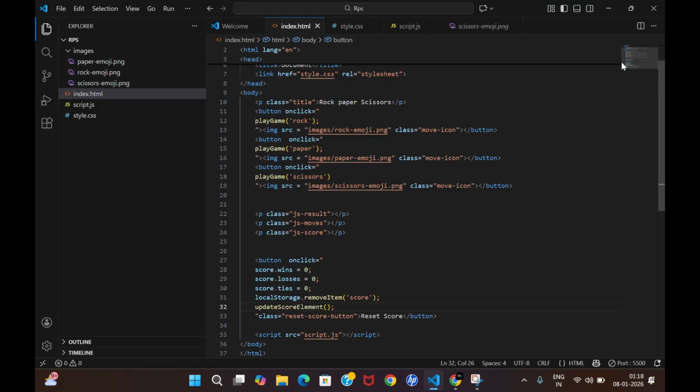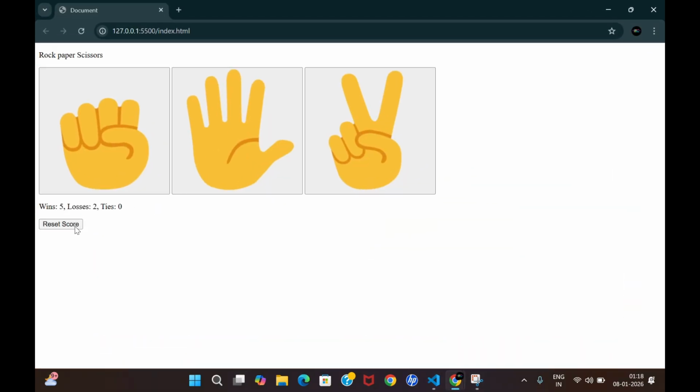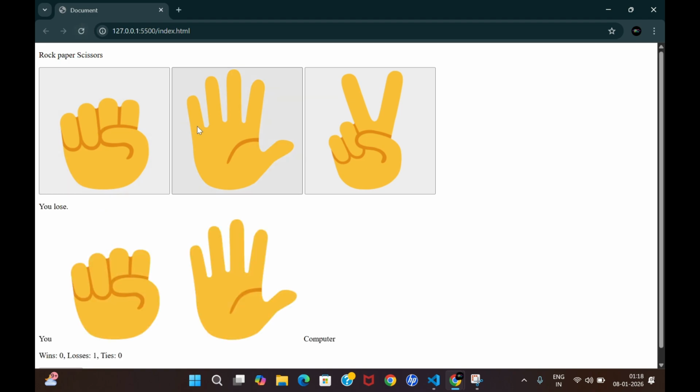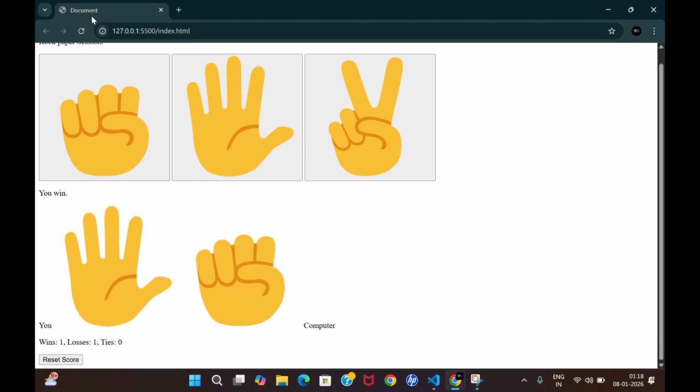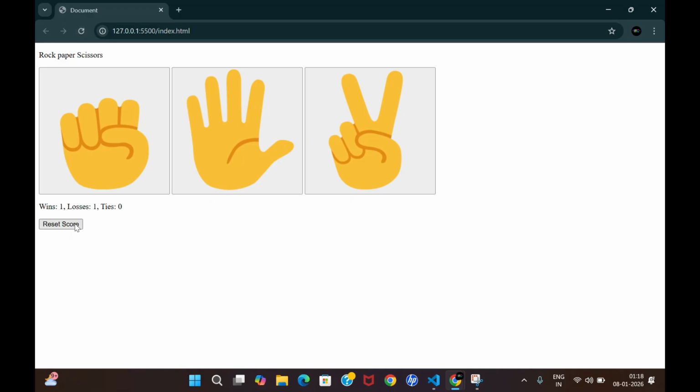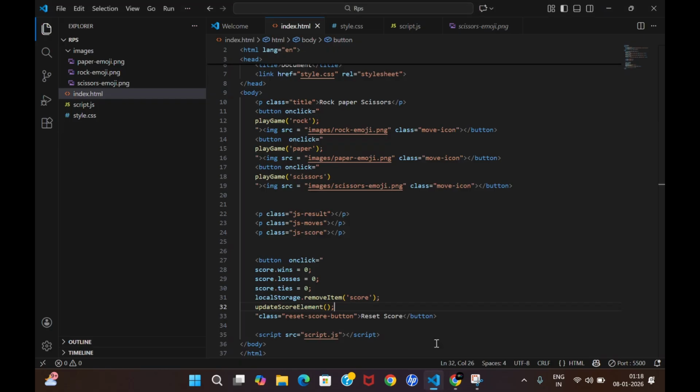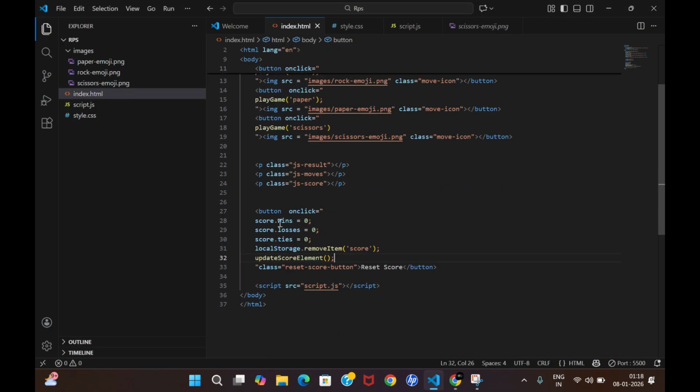Done. So now let us go with our, yeah, it is 0. However many times I reload again, now when I reload, the data stays as it is, but when I click reset, it's going to be 0. So we have used three things over here. First thing, while resetting score, this is the obvious thing: removeItem.